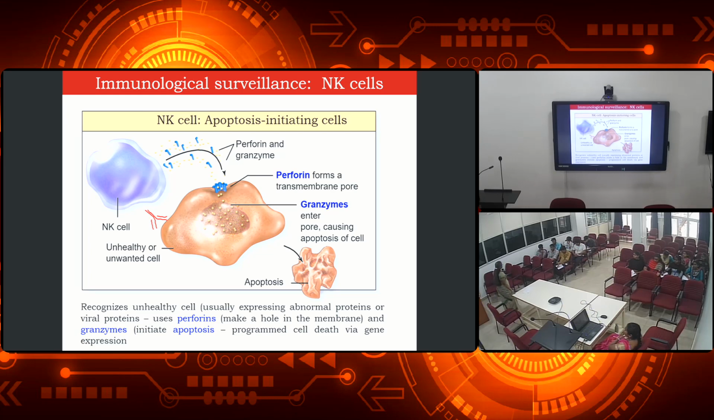Apoptosis can be done by the natural killer cells. What are the natural killer cells? Role of the natural killer cells: they recognize the unhealthy cells and secrete two molecules, perforin as well as granzyme. Perforin makes a pore in the wall of the cells, and thus granzyme gets in and kills the cells. Okay, got it?